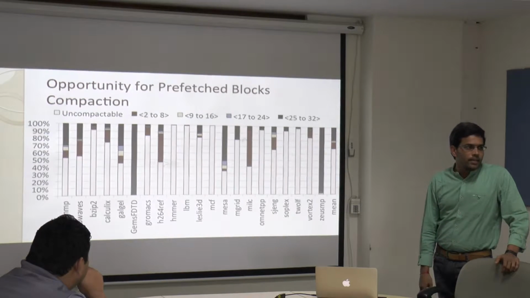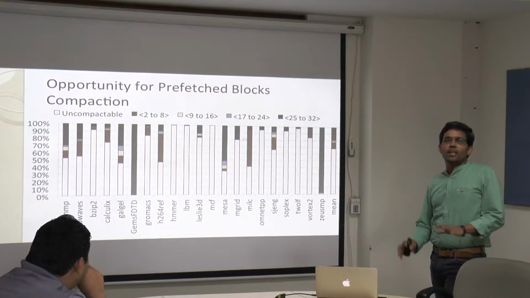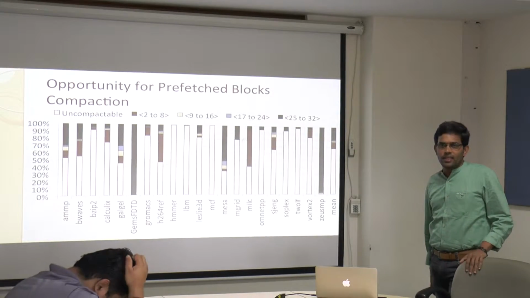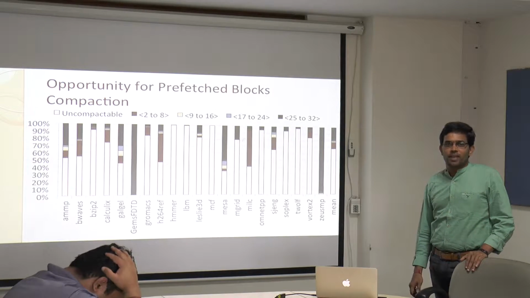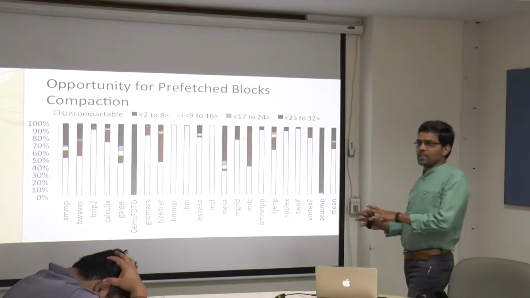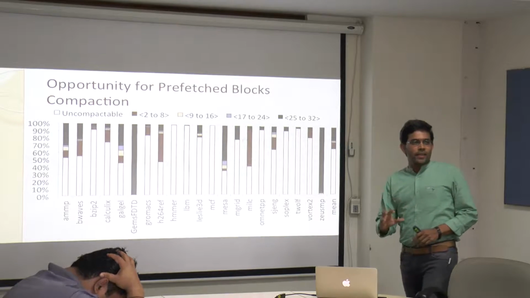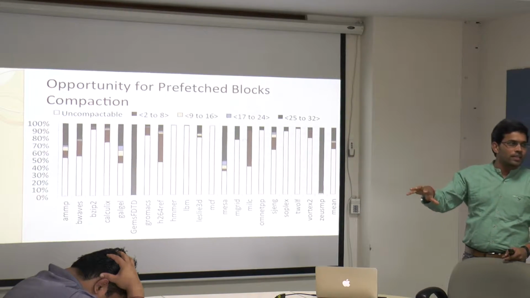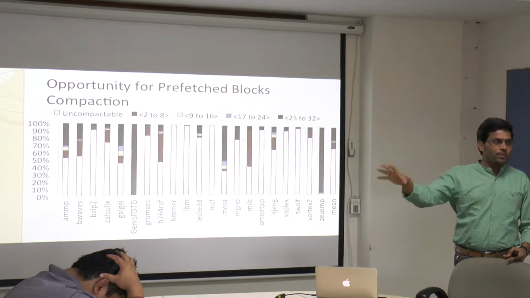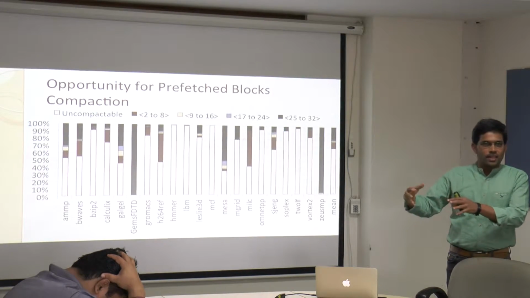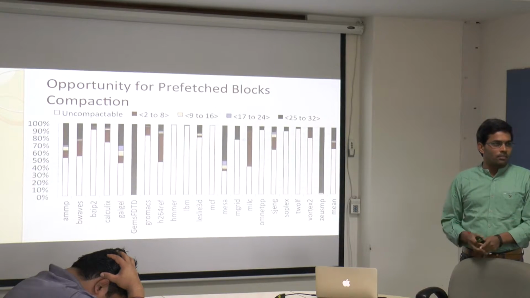In summary, out of 100 blocks present in the cache, 40 blocks are prefetched blocks, and in that, 12 blocks can be compactable. So the PVC technique we are proposing will be effective only for those 12 blocks. And if you compact these 12 blocks so that you release some space, this space can be used for putting other data into the LLC, and that may improve performance.